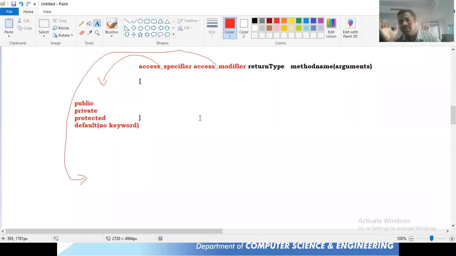For default also some rule is there. You know two rules: one is public, the other is private. Private means it can be used within that class only. Public means we can use it anywhere. But there is some complication with protected and default. I will explain that in packages in unit 2.